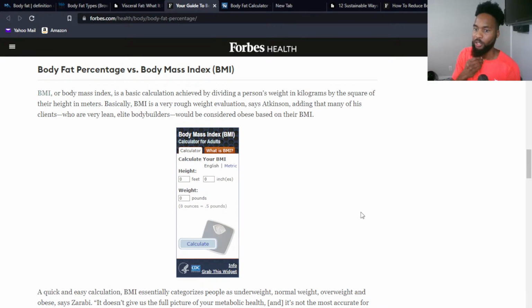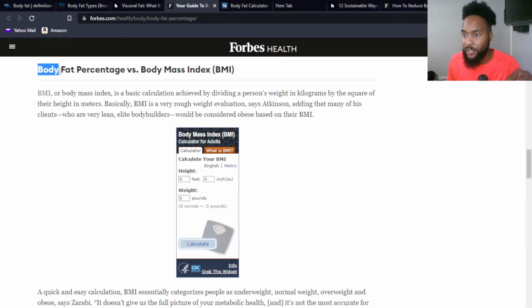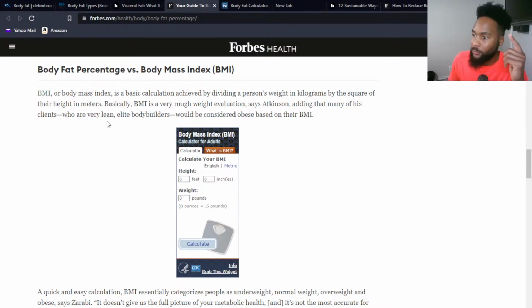Now let's do a little comparison real quick on body fat percentage versus BMI. BMI is something that I believe most of us have probably heard of at some point. What's your body mass index? Well, BMI is basically useless. If I were you, I wouldn't even concern myself with ever measuring BMI. I wouldn't worry about it. I wouldn't care about it. We want to make sure we know our body fat percentage.